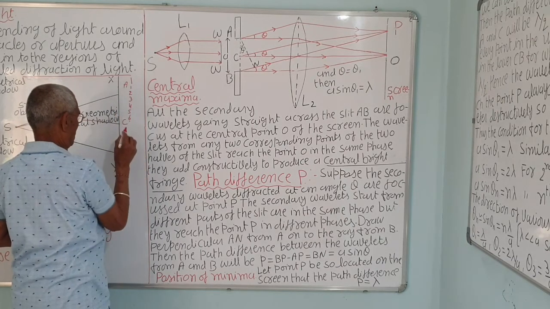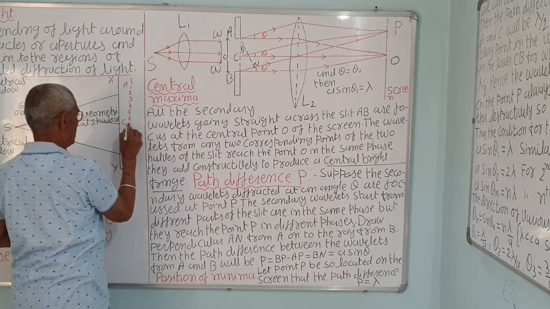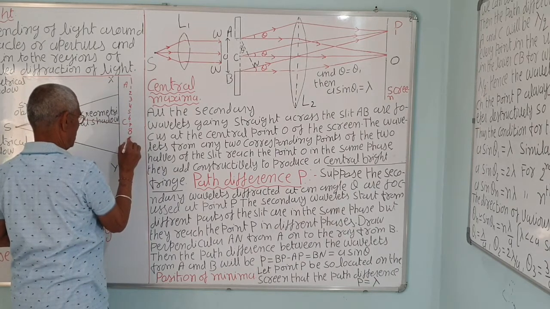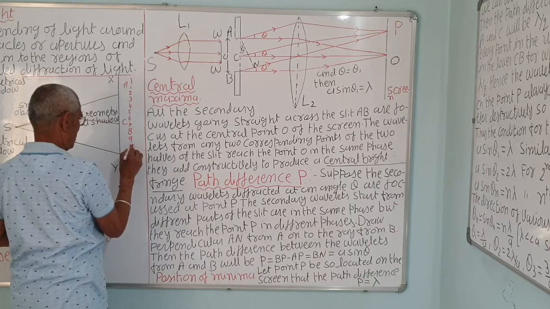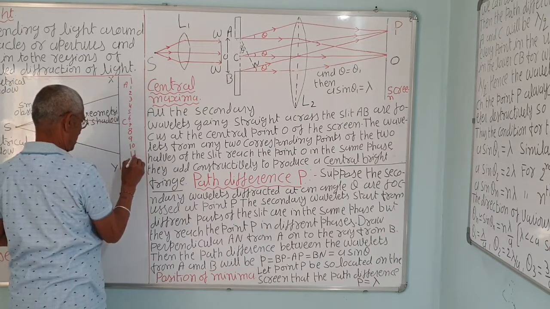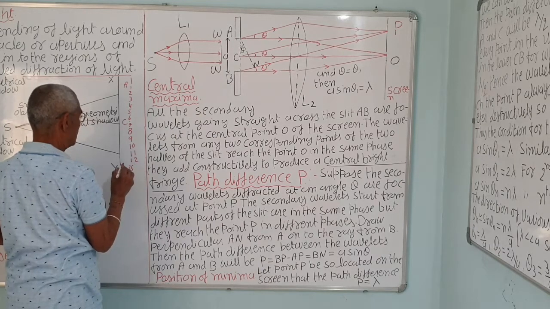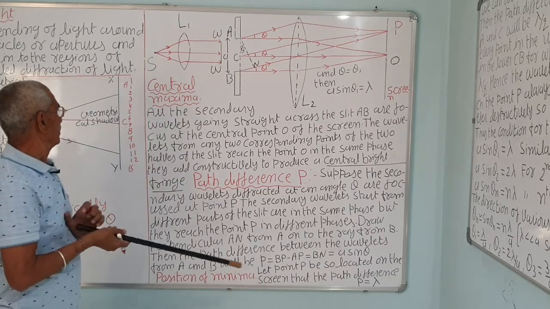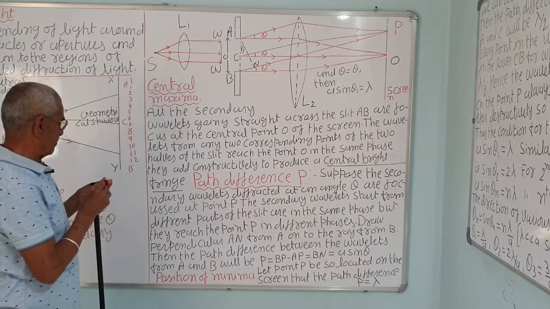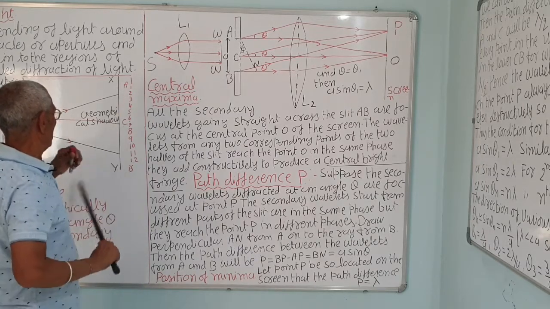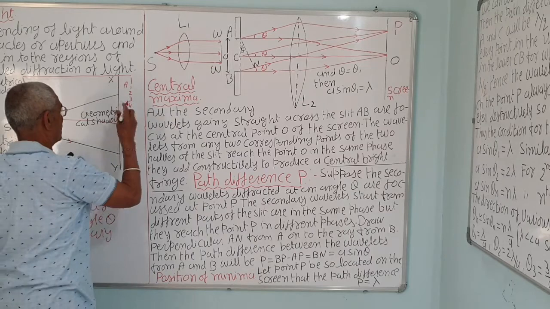Then C, 7, 8, 9, 10, 11 and 12. This point is B. Correct. This slit is divided into two parts. Correct.